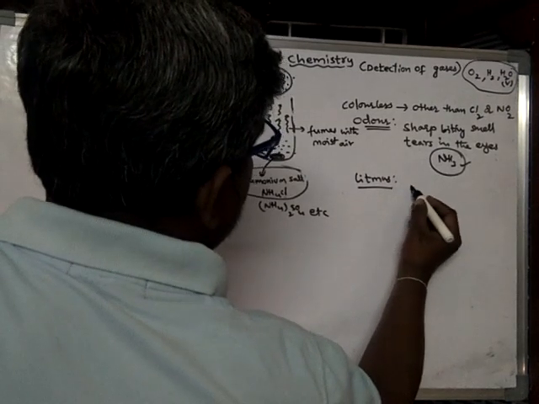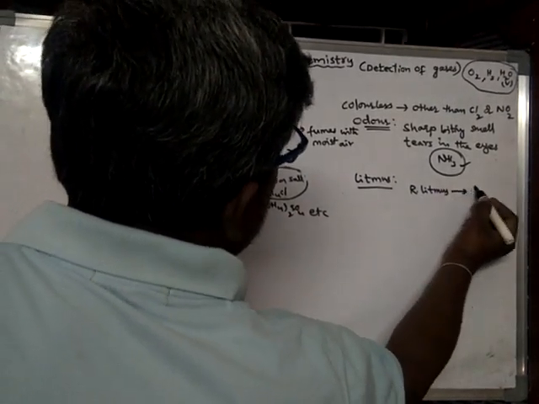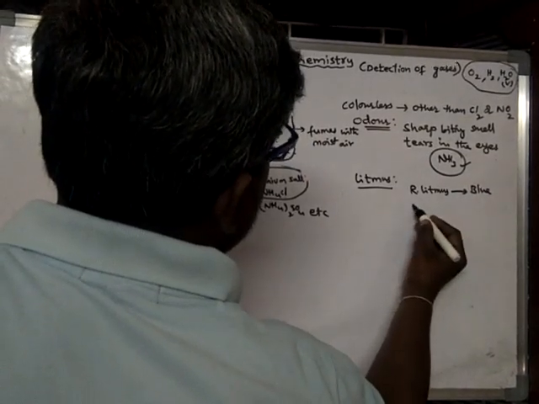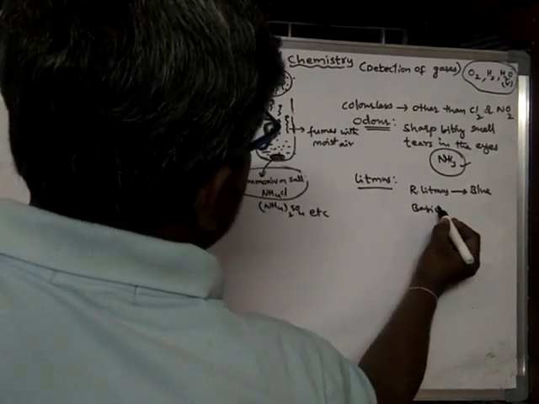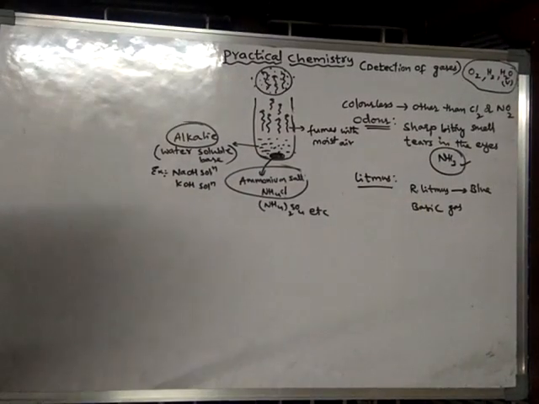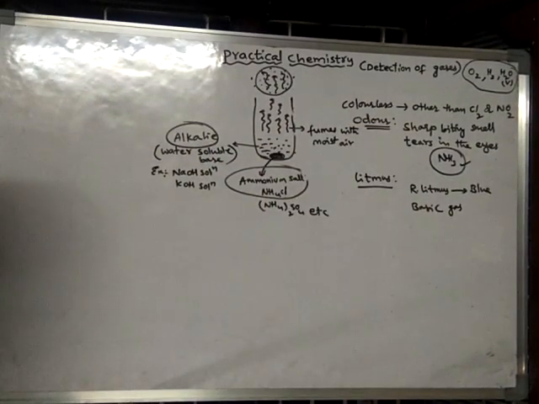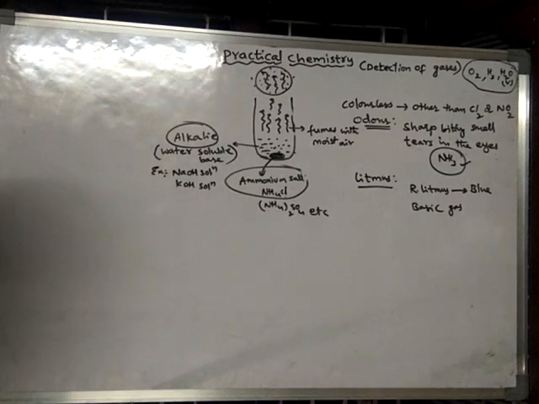So it turns red litmus to blue. Hence it is a basic gas. So from this it is understood that the gas is ammonia. Still more we can go with further confirmation.